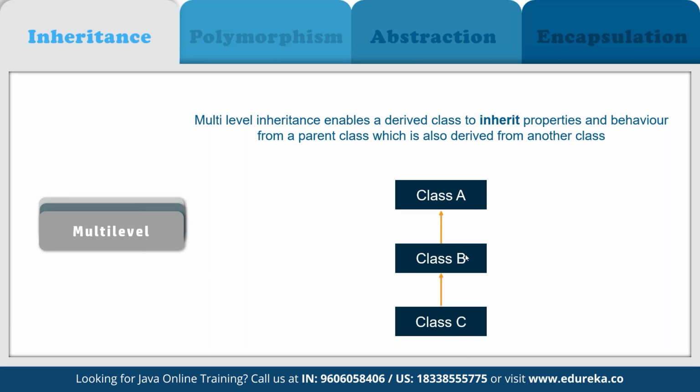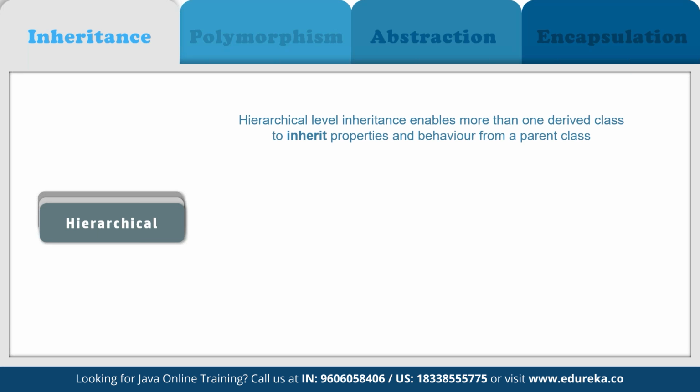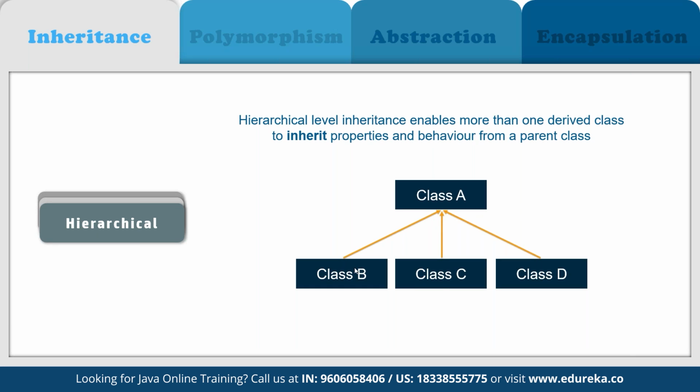So whatever is in class B, that means class B components plus the components of class A, are going to be inherited by class C. So this type of inheritance is called multi-level inheritance. And then we have hierarchical. When a class has more than one child class, for example, here we have parent as class A, and now we have multiple child components, class B, class C, and class D. They all are inheriting from the main class A, and this is called hierarchical.